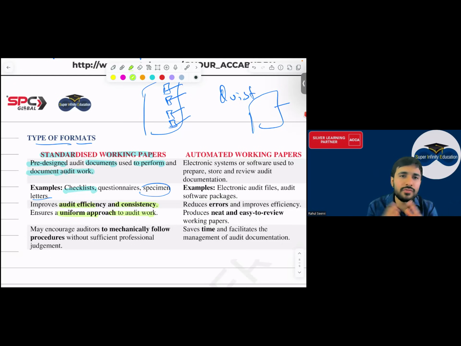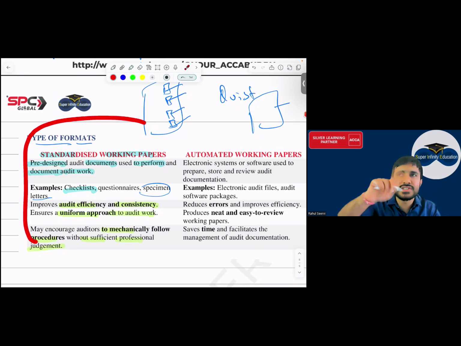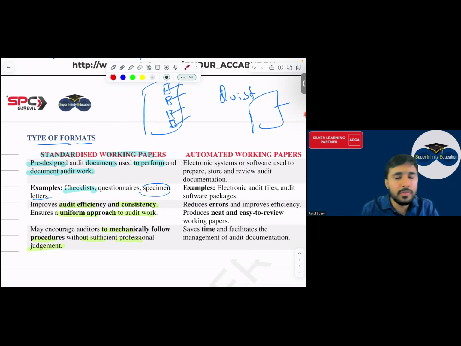There are not 1,000 formats which I have to follow. There is one basic format which I have to follow for all the clients, so that it becomes easy for me also. Otherwise, if it changes again and again, I will also get confused again and again. Then it may encourage auditors to mechanically follow procedures without sufficient professional judgment. If everything is standardized, everything is fixed, this has to be done, that means there will be no need to make professional judgment. The judgment level will be less. This is about the standardized working paper.